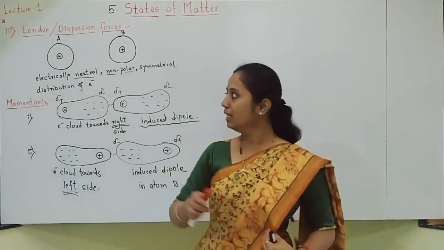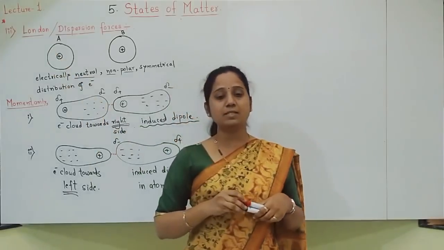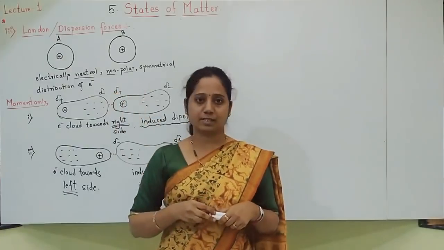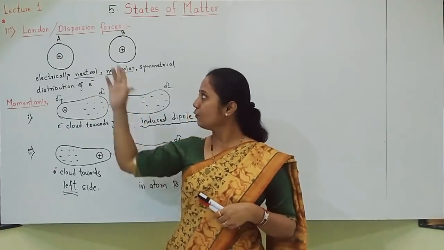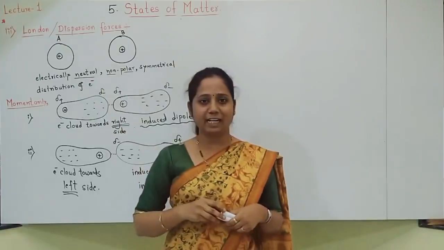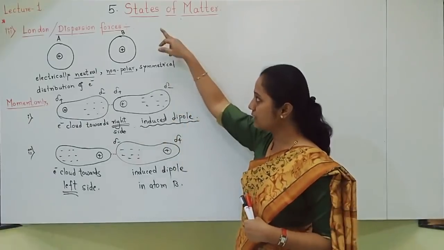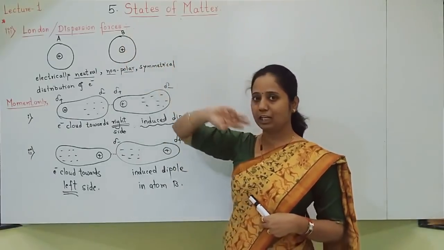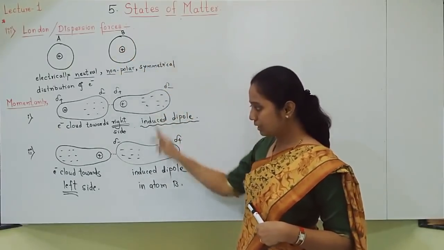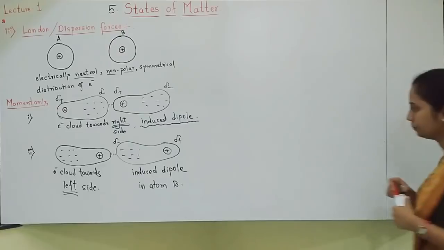This force of attraction is called London or dispersion forces. Why London? Because the German scientist London proposed these types of forces, and that's why these forces are called London forces. These are based on dispersion of electrons, so these are also called dispersion forces. How will you explain these forces? First, as it is most important, if they have to ask a question on these forces, only a London forces question will be asked. All these diagrams you should draw very correctly, and the explanation should be written like this, students.